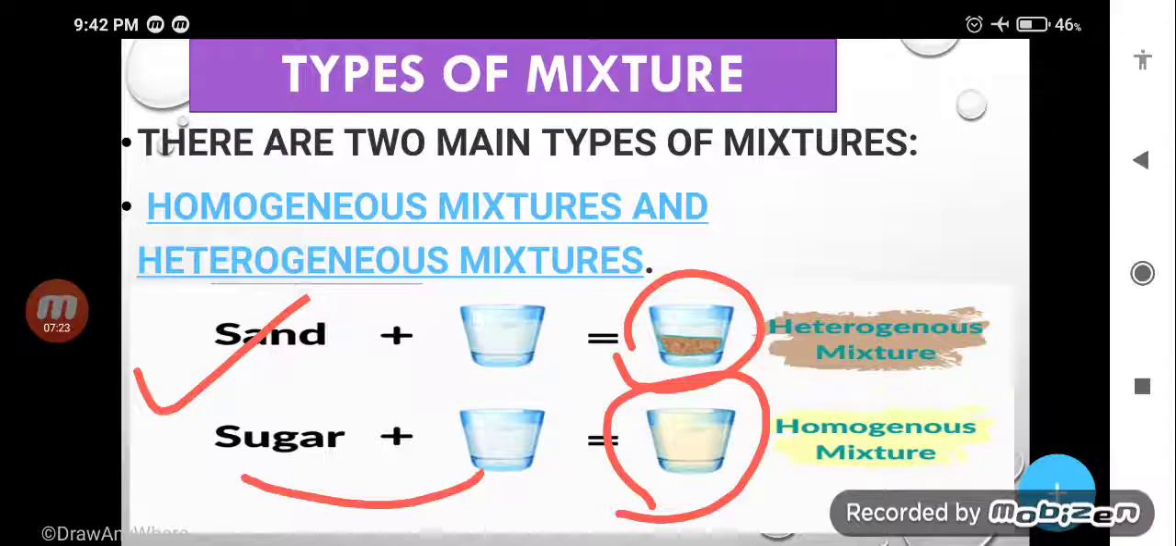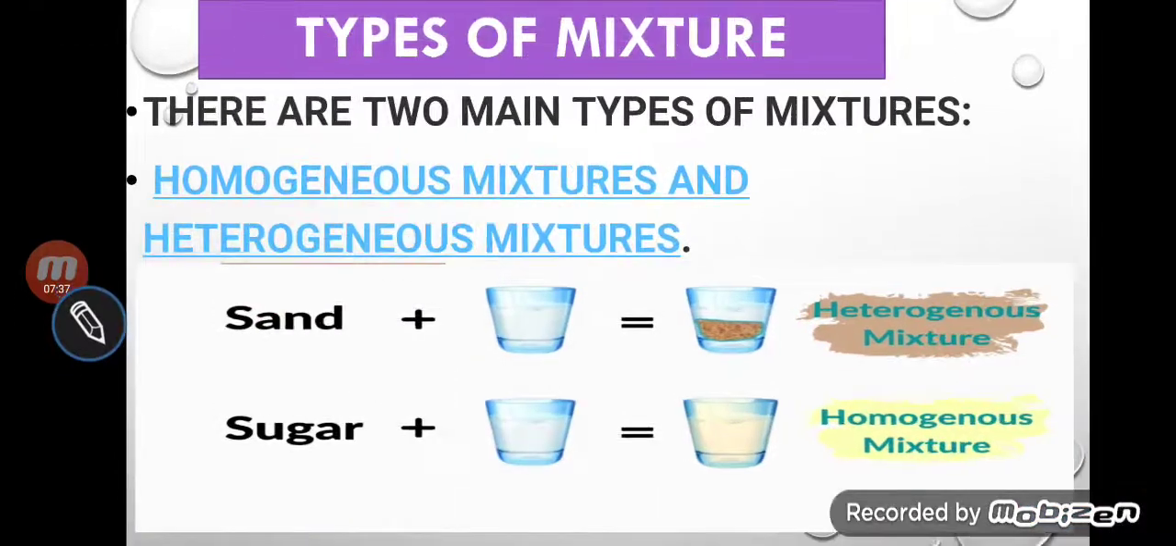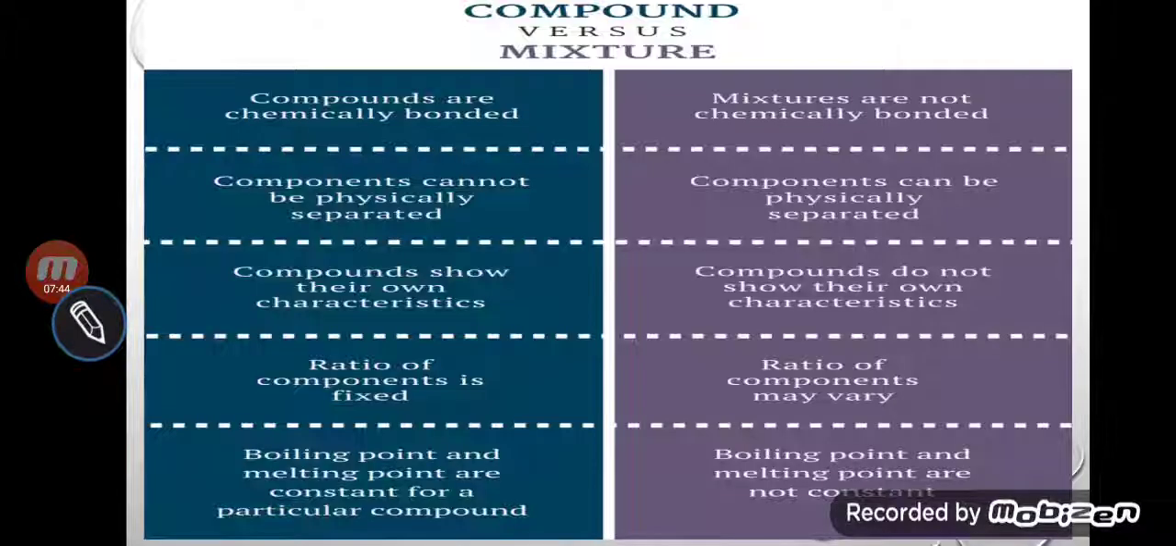So it is very clear, heterogeneous and homogeneous. Again I'll give you some examples. Tea leaf and tea, simply you can find out where is the tea leaf, where is the tea. That is an example of heterogeneous. Clear? So there are two kinds of mixture, homogeneous and heterogeneous. Please write in your copy, it is very important for you.